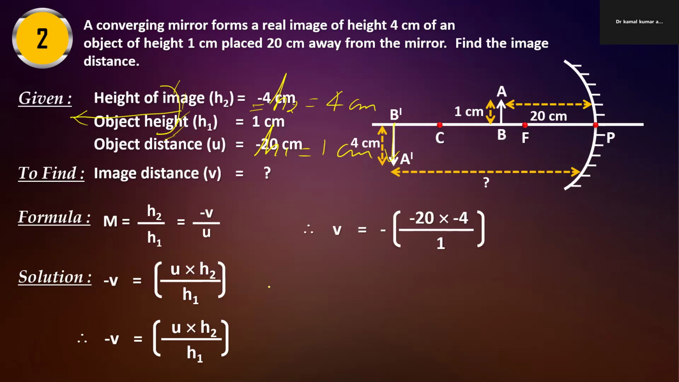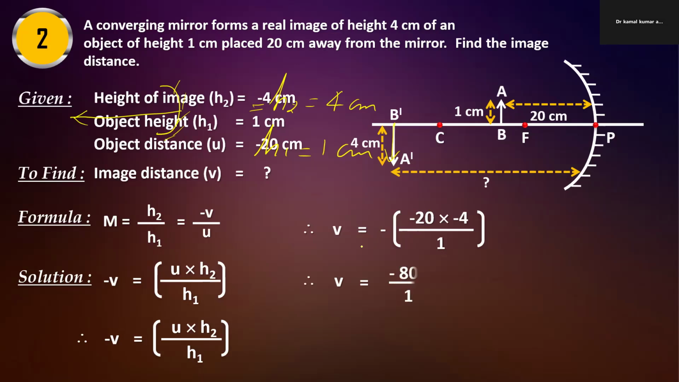We have the value of u as minus 20 and h2 as minus 4, divided by 1. So we multiply 20 times 4, which is 80, and both are negative numbers, so the answer inside will be positive 80. But here there is one extra negative sign before this bracket. So finally the answer will be negative.